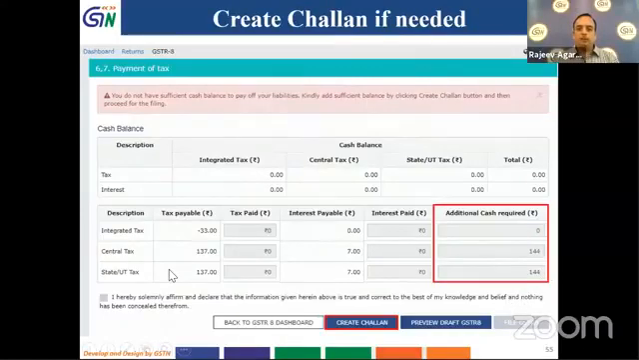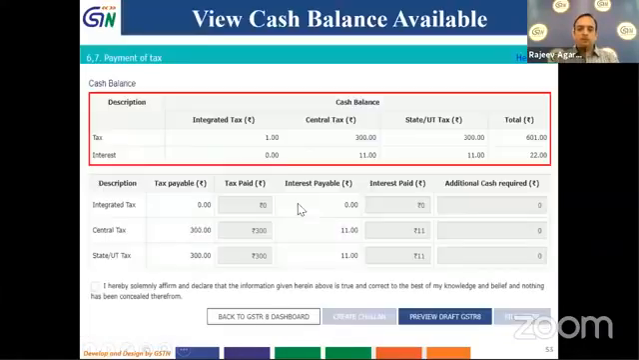So I have to make a central tax payment of 144 rupees and a state tax payment of 144 rupees. Then this last column will show me additional cash which is required. If we go to the previous screen just for reference, if you see here, my tax payable is 300 in central tax and the cash balance is 300 rupees.